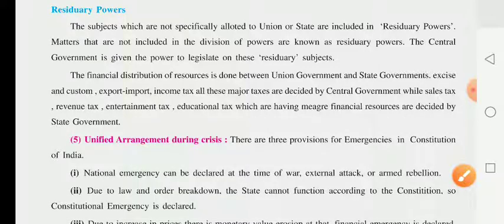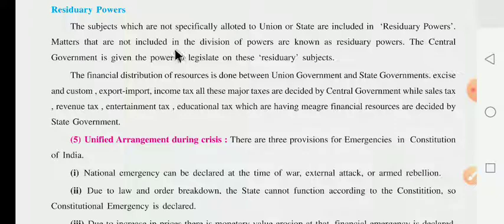After that, they have given the residuary power. You know very well the meaning of residuary power. Residuary means what remains; the powers given for the remaining subjects should be known as residuary power. The subjects which are not specified or allotted to the union or state are included in residuary power. Dear children, what happened there? Whatever subjects are not specified or allotted in any list, for example the union list or state list, are included in residuary power.